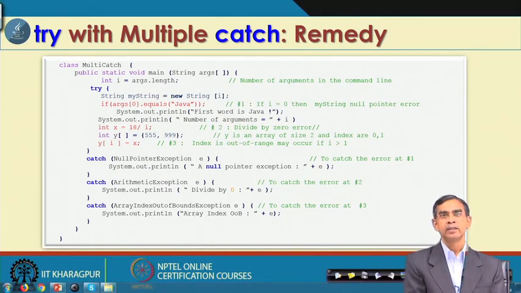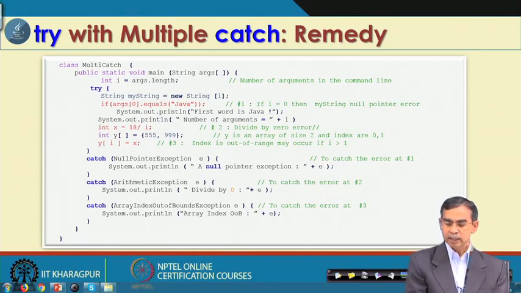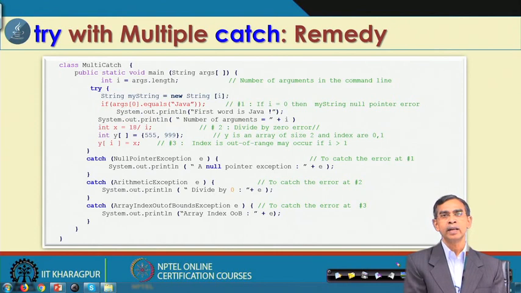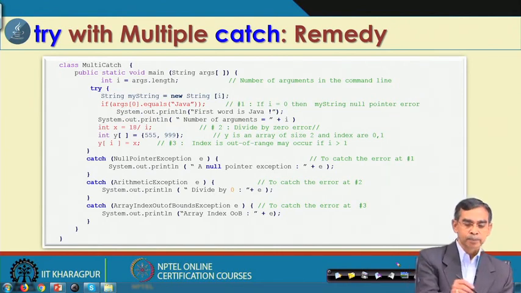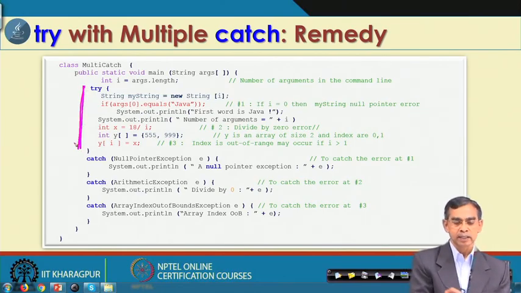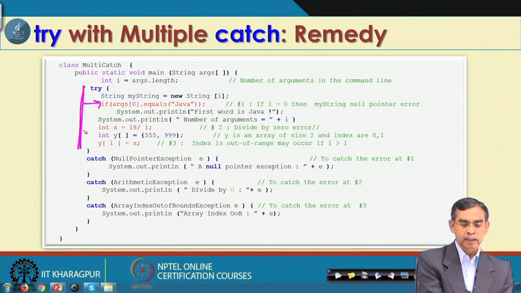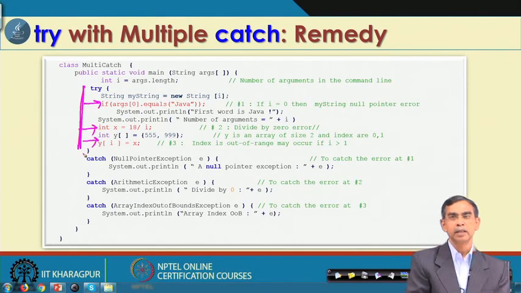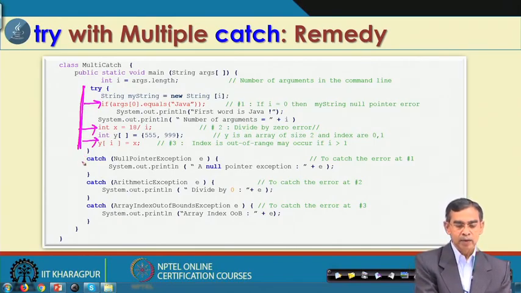Now, let us look at this program a little bit carefully. This is the program where we have included try with multiple catch. As you can see, this is the methods portion where the exception may occur. These are the 3 points where the exception may occur. And to catch these exceptions we have mentioned catch blocks.